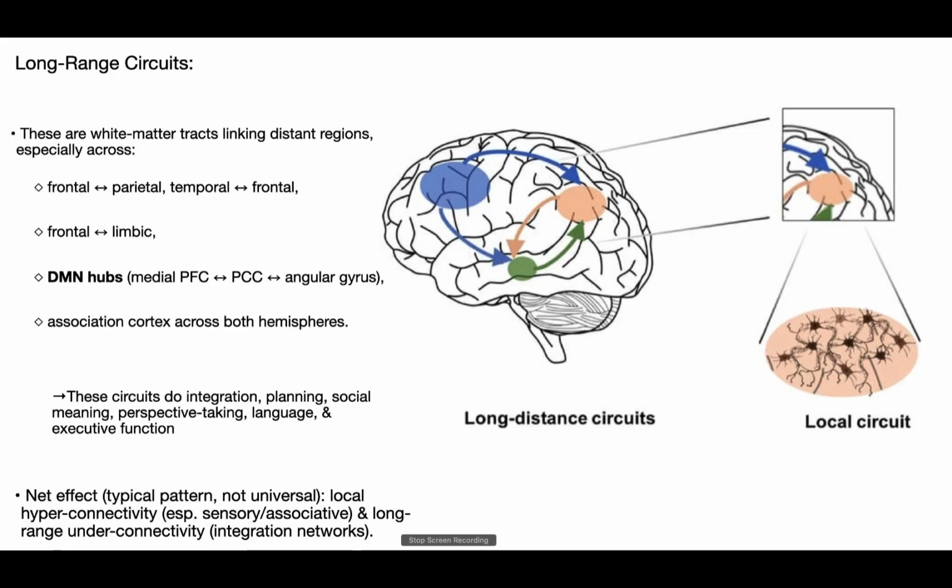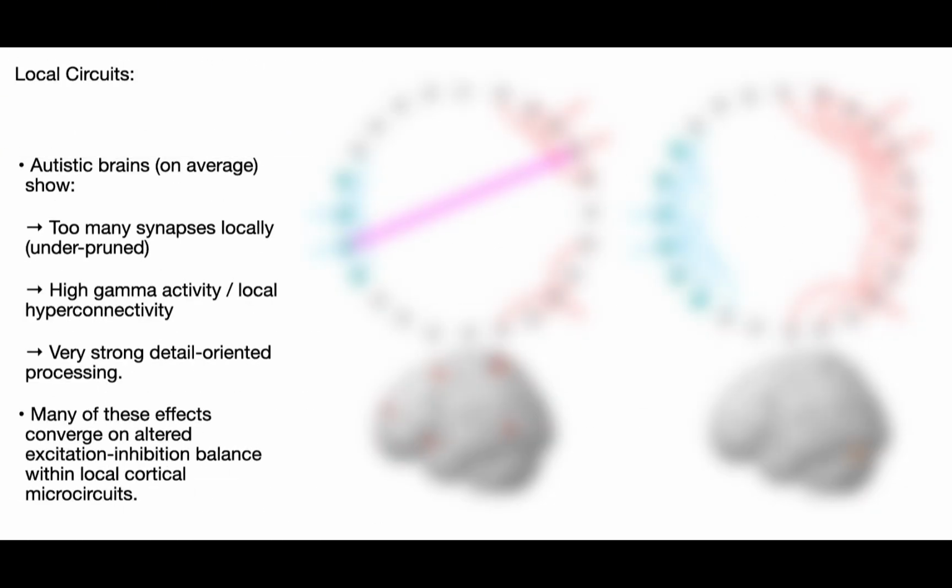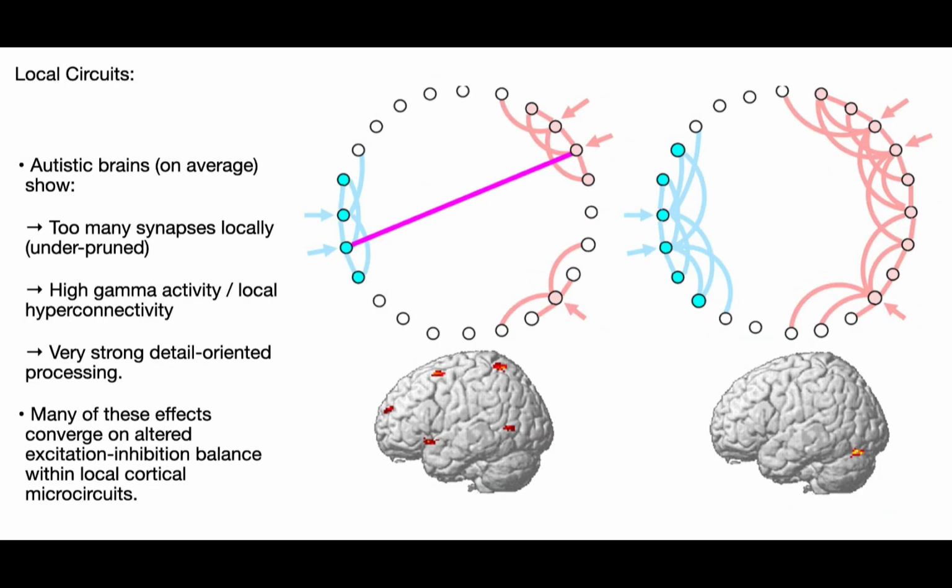Local circuits are short-range, densely packed microcircuits within a single brain region, such as early visual or somatosensory cortices. On average, autistic brains show an excess of local synapses due to underpruning, leading to heightened gamma activity, local hyperconnectivity, and exceptionally strong detail-oriented processing.